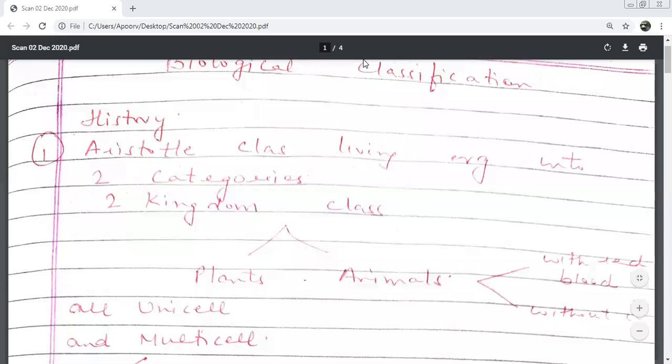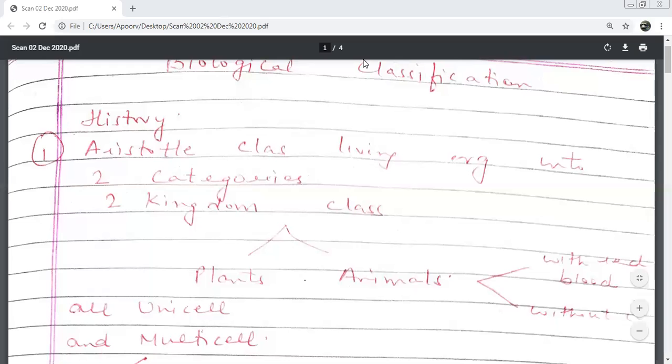So let me very fast do Aristotle's classification. The first record of classification we have was given by Aristotle. How many kingdom classification did he give? Two kingdom classification. And what were the 2 kingdoms he talked about? What were the 2 kingdoms, beta? Plants and animals. And he said, when I say plants, I include all the unicellular plants and the multicellular plants. He also talked about 2 categories of animals, but he put them, of course, in one kingdom, animals. What were the 2 categories of animals he talked about? Animals with red blood and animals without red blood.